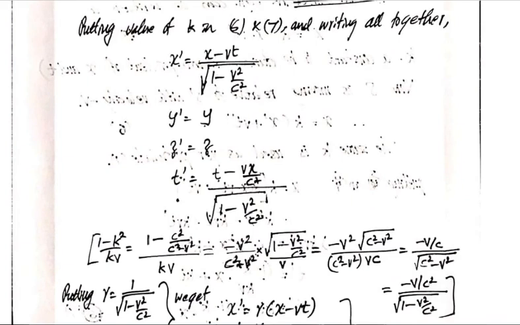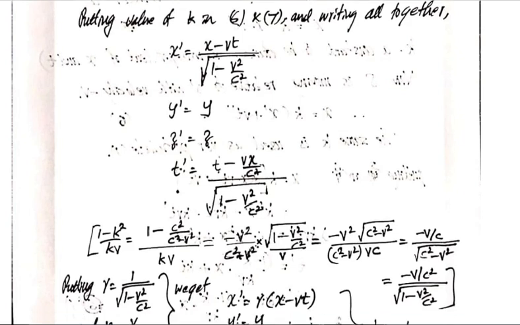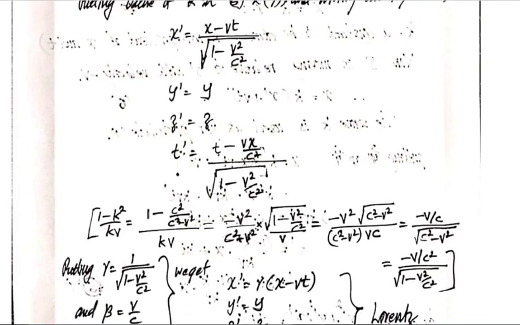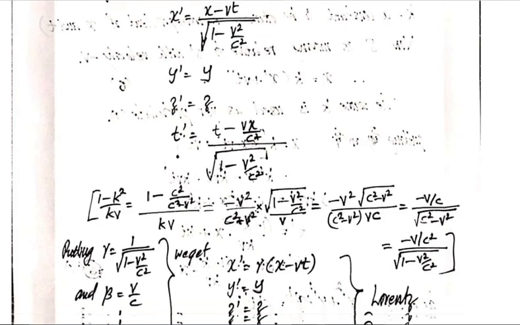Now that 1 minus k square by kv, by solving, you will get minus v by c square into 1 by root of 1 minus v square by c square, which is minus v by c square into k. So we get t dash is equal to k into t minus vx by c square, or t minus vx by c square by root of 1 minus v square by c square.